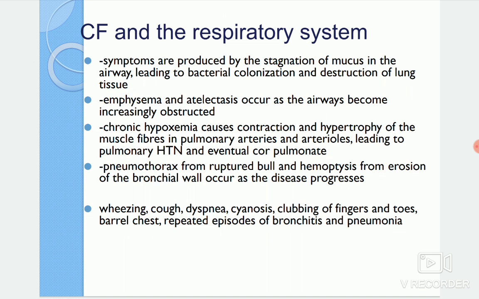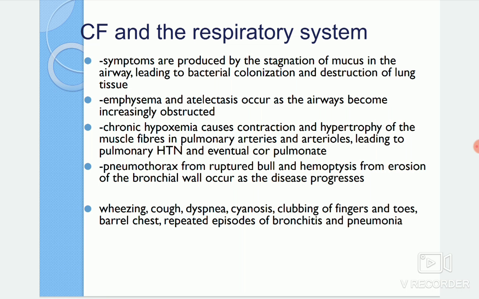There is also destruction of lung tissue, and emphysema and atelectasis occur as the airways become increasingly obstructed. Chronic hypoxemia causes contraction and hypertrophy of the muscle fibers in the pulmonary arteries and arterioles, leading to pulmonary hypertension at one point. Eventually cor pulmonale is another complication. Pneumothorax from a ruptured bulla and hemoptysis from erosion of the bronchial wall usually occur as the disease progresses.